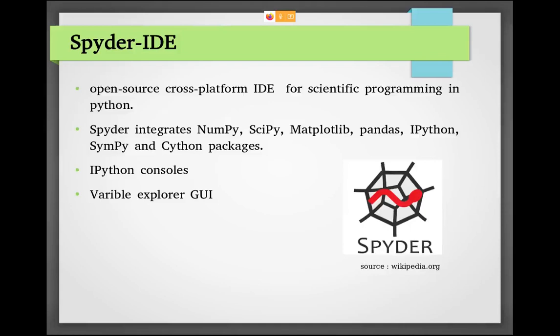And first, what is an IDE? IDE is the integrated development environment. It provides the console and the code editor, and you can explore the different available files. So it is basically for developer purposes, and you can do much with this IDE. Spyder integrates several packages: NumPy, SciPy, Matplotlib, and these CPython packages. So that's all about what image processing is and how to do image processing using Python.